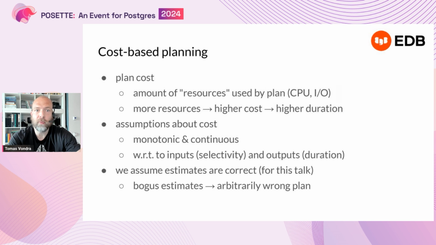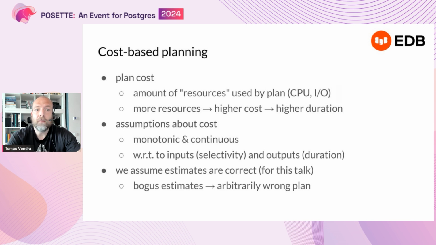And by resources, we usually mean CPU and I/O. And the whole idea of cost-based planning is based on the assumption that if a query needs more resources, like more random I/O, for example, that means higher cost, and that it will take longer to execute, right?